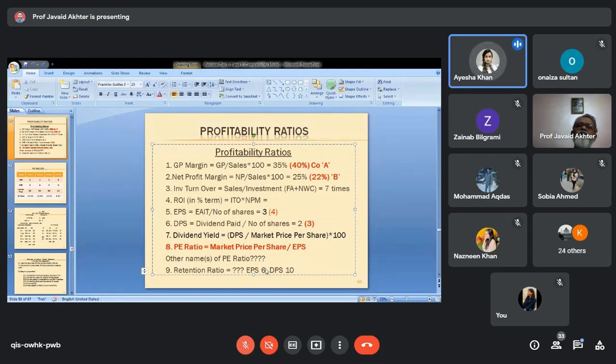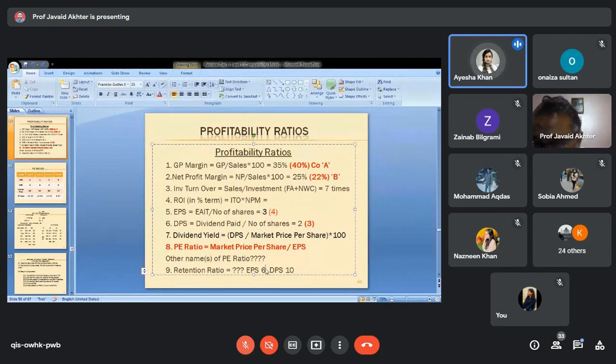So reserves are kept for special use. What could be the special use? One of the uses could be this dividend equalization. In the years when the company earns better profit, more profit than normal, it sets aside a certain amount, thinking that in our hard time, in our not so good time, we can make use of this money. So this is possible. Anything you wish to know about this slide, or shall I move on to the next one?